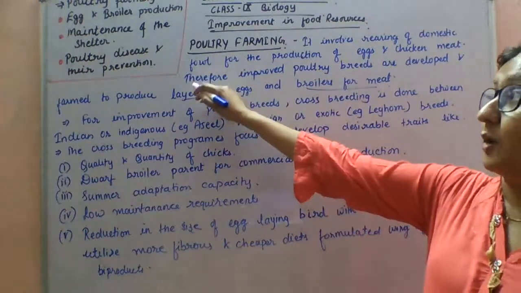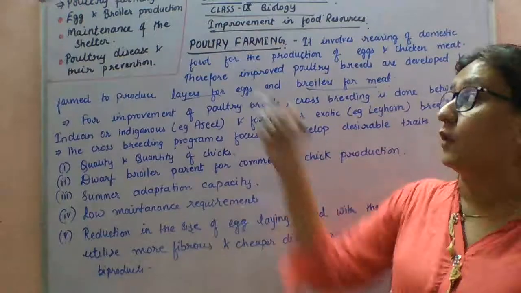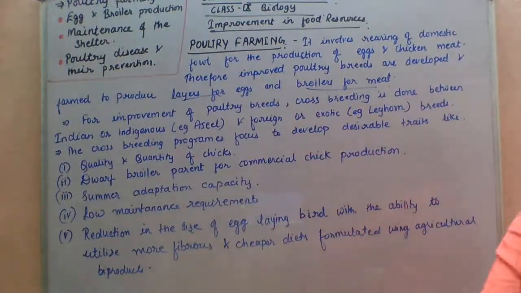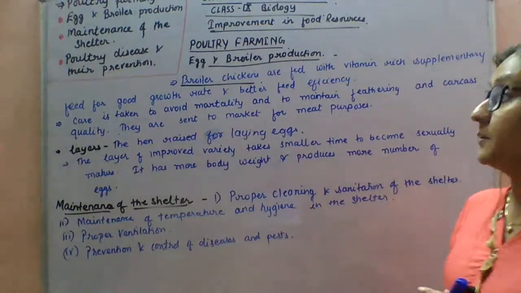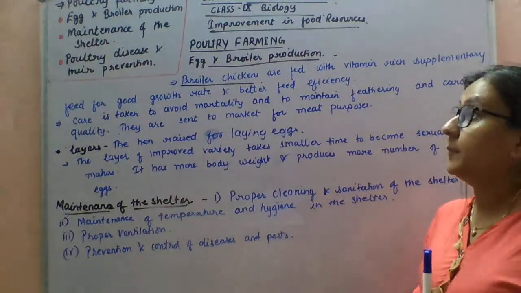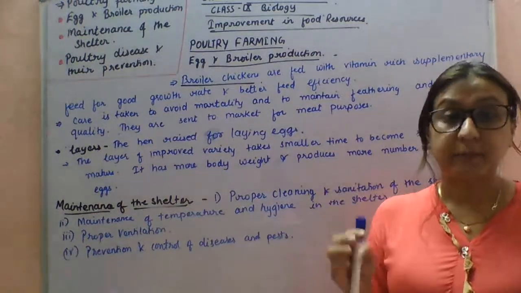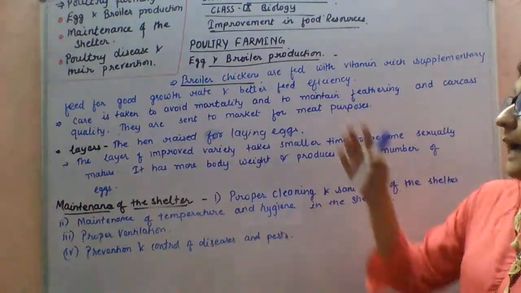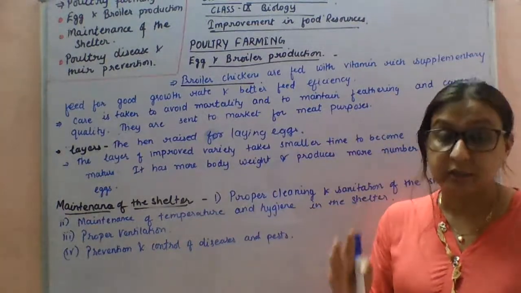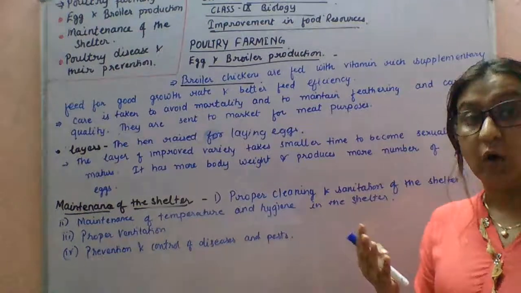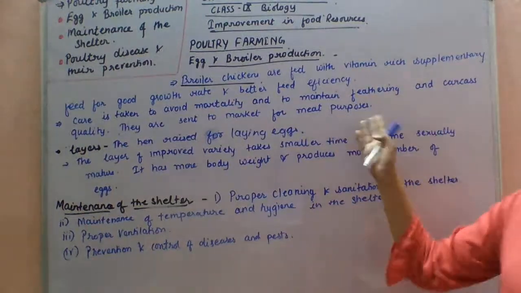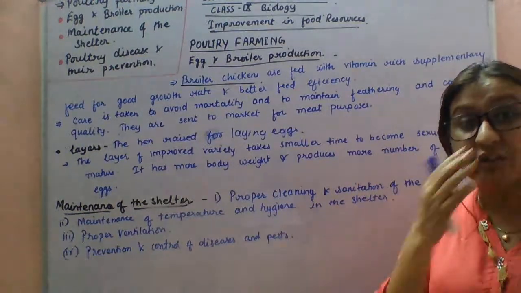Next we will study what egg and broiler production is. First I will explain about broiler chickens. As I explained, broiler chickens are meant for meat purposes, which we sell as chicken.